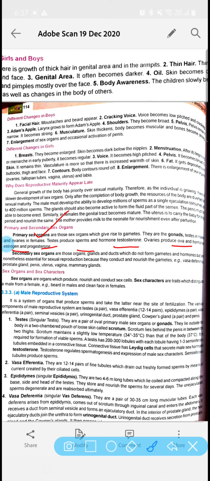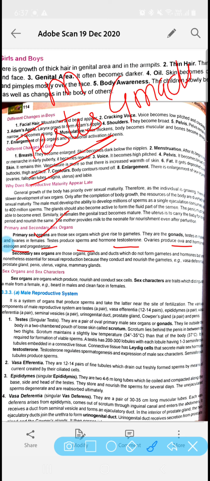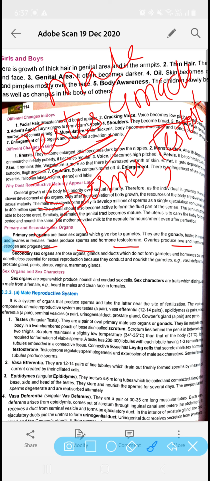Again, this is an important question for your competitive exam and for your final exam. Clear? I am again repeating, testes are the male primary sex organs, and they are also called the male gonads. Clear? And the testes produce two things. First is sperms, and another is the hormone called testosterone.